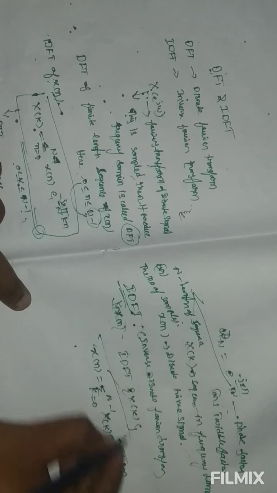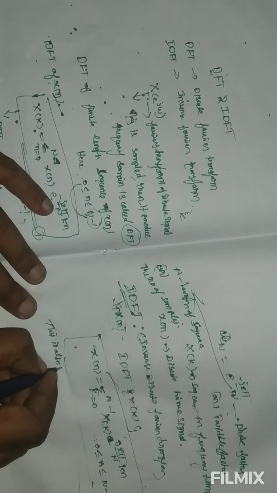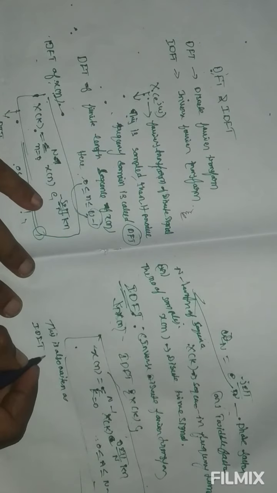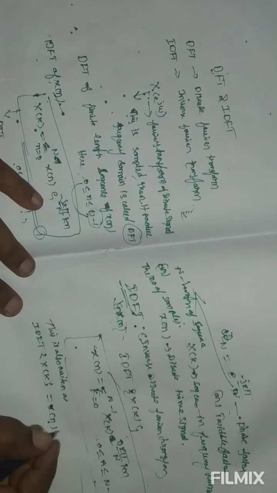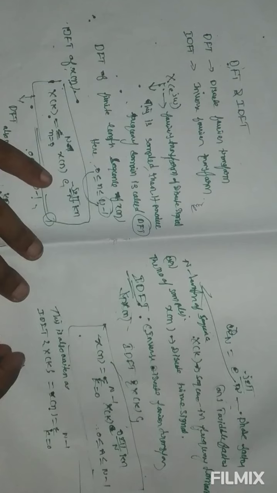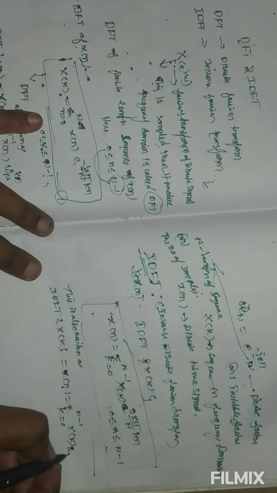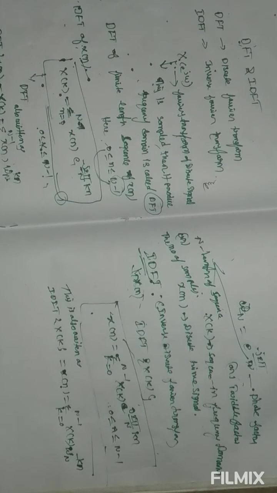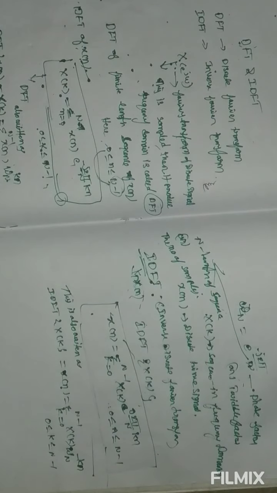This is the inverse Fourier transform expression. It is also written as IDFT of X of k equal to x of n, the discrete time signal, equal to sigma k equal to 0 to N minus 1 X of k omega N power minus kn, where 0 less than or equal to k less than or equal to N minus 1.